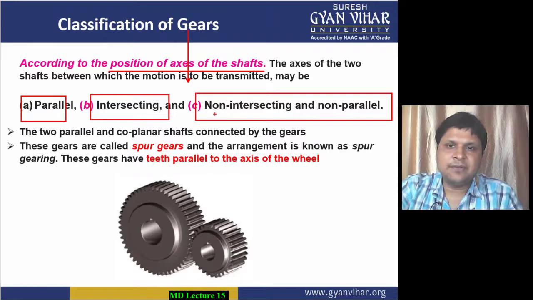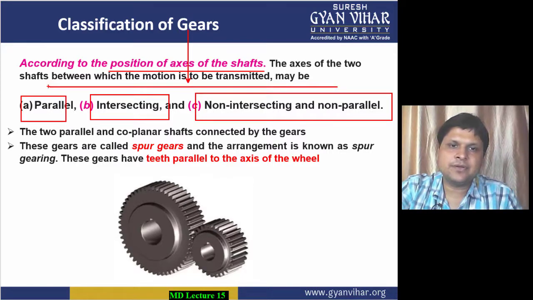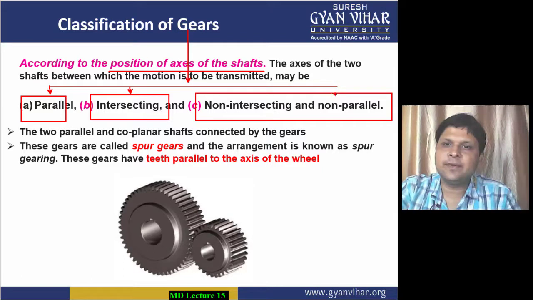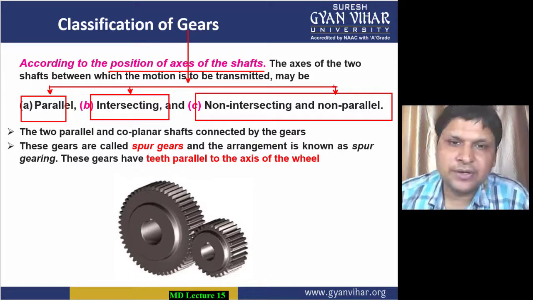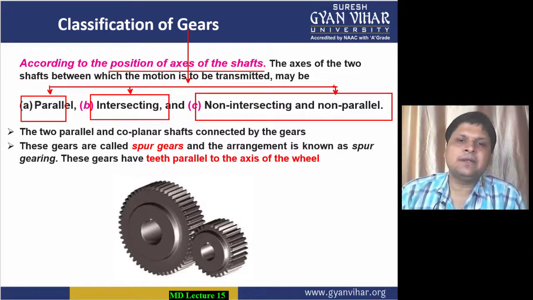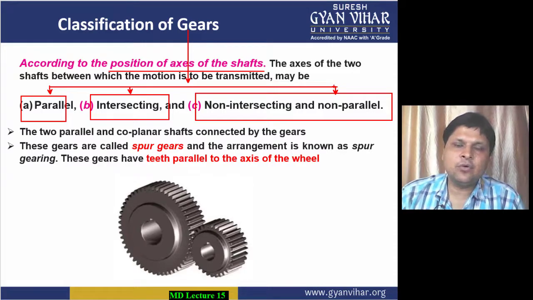So on that basis, the gears are classified in this way, as you can see here. First is your parallel shafts, second is your intersecting shafts, and the third is your non-parallel, non-intersecting shafts. Two parallel and coplanar shafts connected by gears are the case of parallel gears.